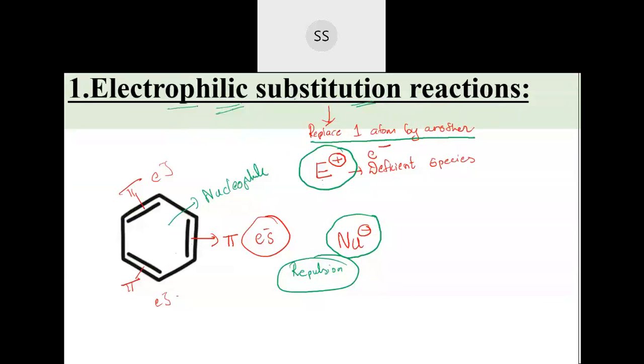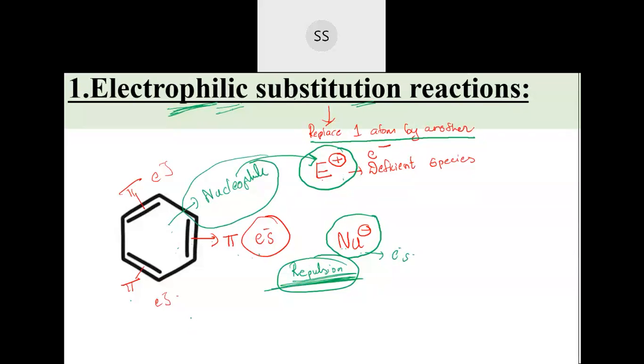Now why electrophilic substitution reaction? Because benzene has pi electrons. The pi bonds are nothing but electrons. If you bring a nucleophile, which also has electrons, these electrons and electrons will undergo repulsion, so there won't be any reaction. But if you bring something deficient in electron, the benzene will act as a nucleophile and provide electrons to bind with the electrophile. That's why benzene easily undergoes electrophilic substitution reaction.